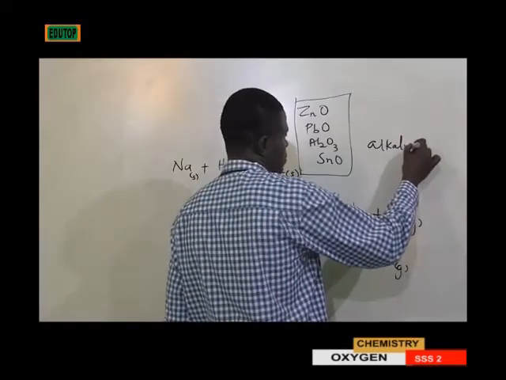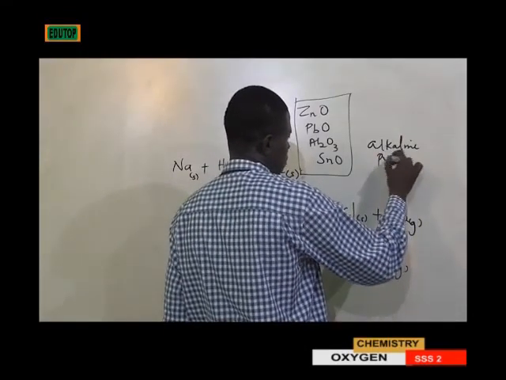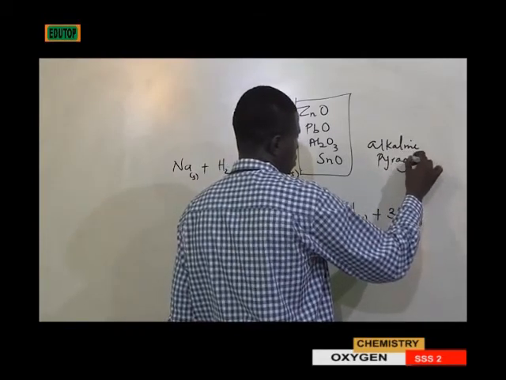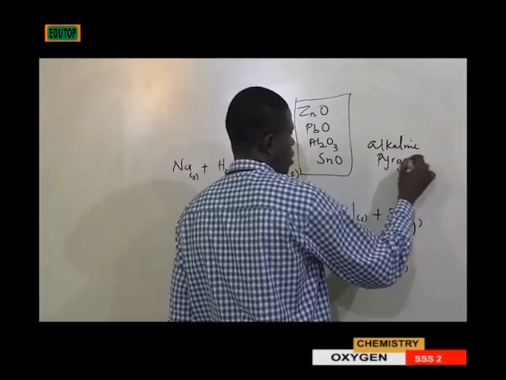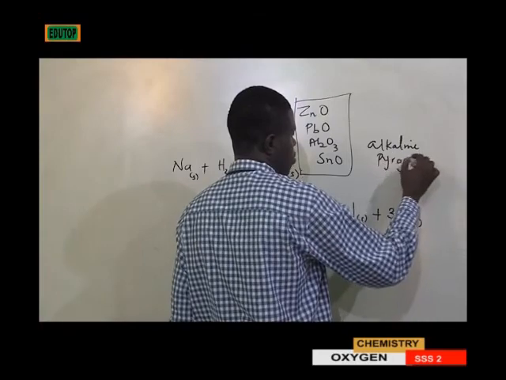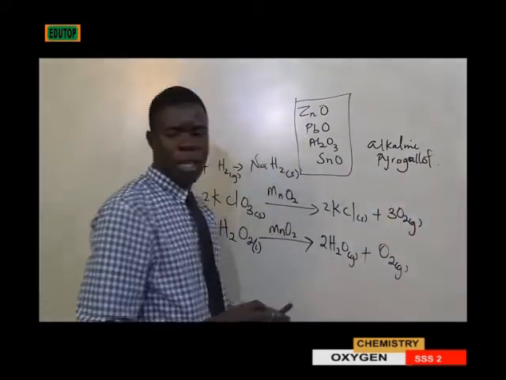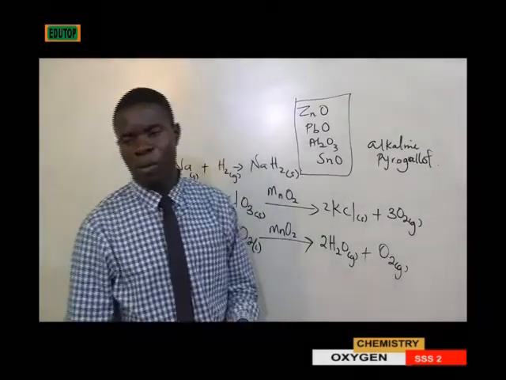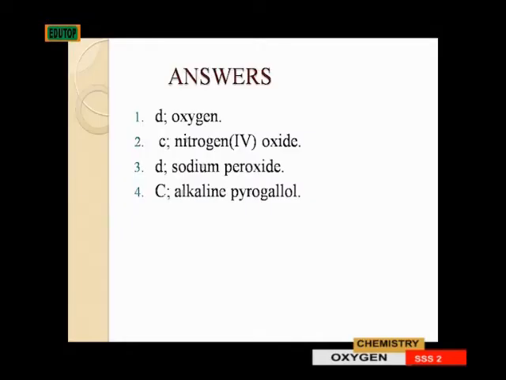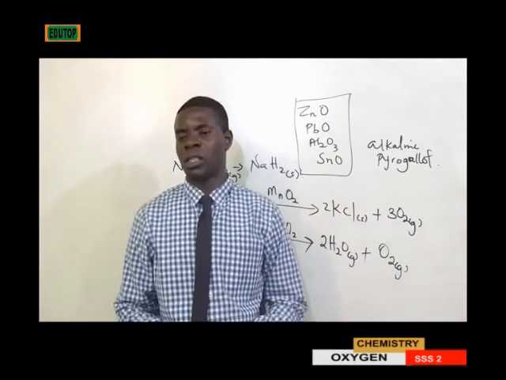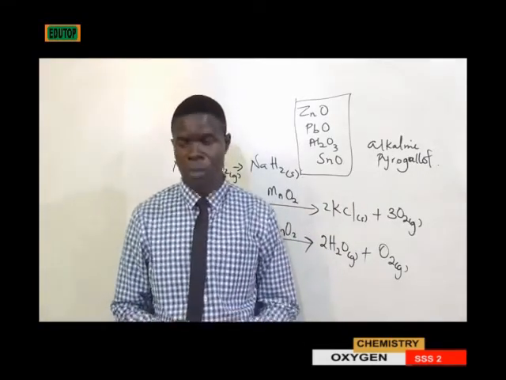So it has affinity for oxygen. So therefore, the answer to question number 4 is C, that is alkaline pyrogallol, because it has the ability to absorb oxygen from its mixture.